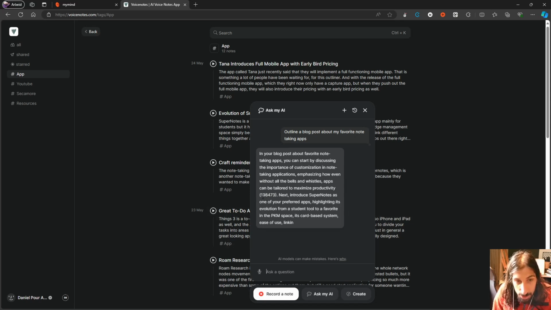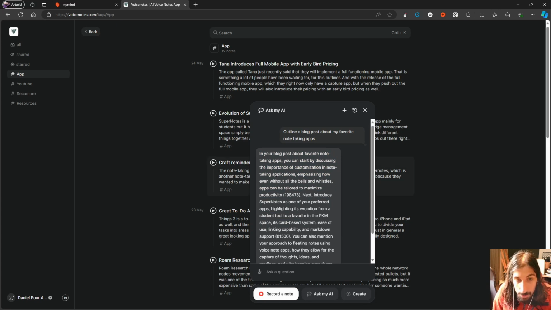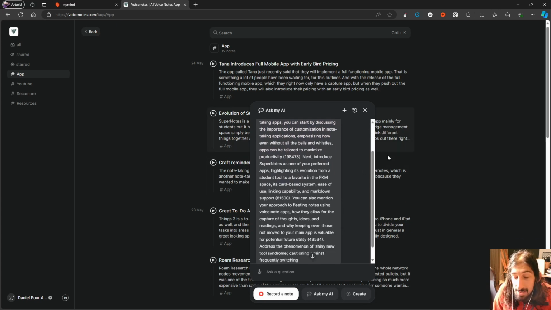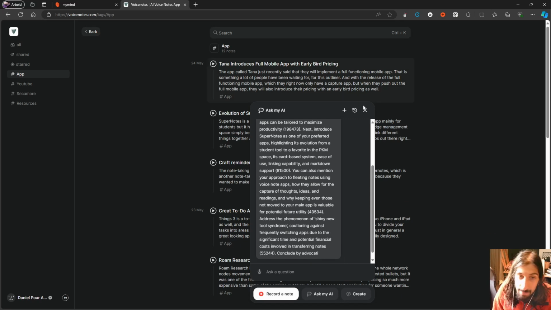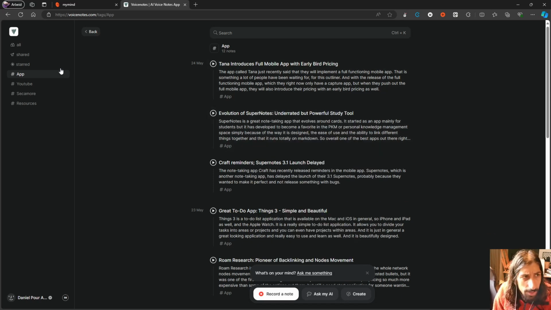And as you can see, it shows me numbers, which are basically the IDs of the different notes I have inside of here. So a really cool application. This is just something I am playing around with. I like it for the journaling purposes, just being able to get everything off my mind, to offload everything.